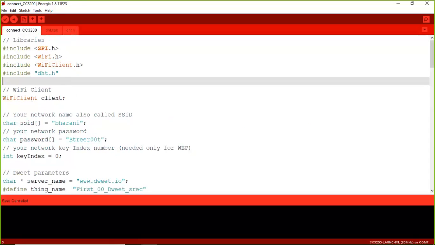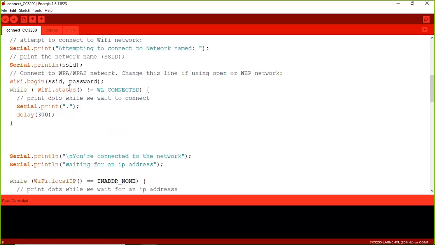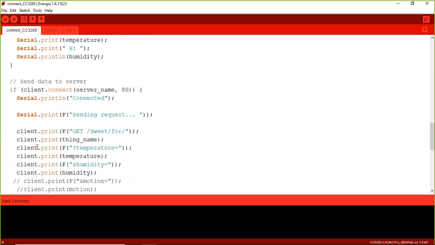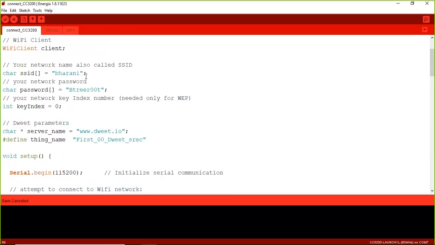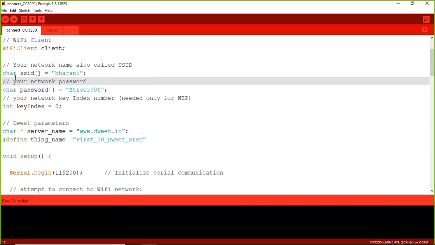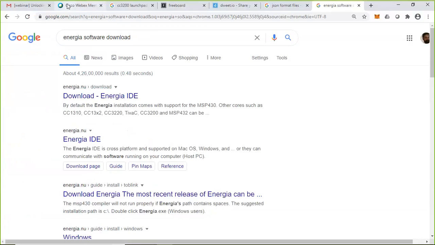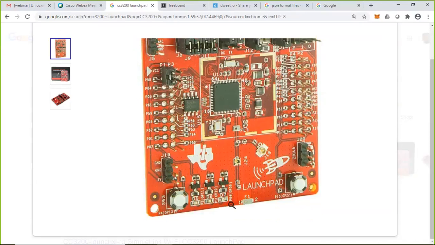And WiFiClient. First we need to create a Wi-Fi client by using the WiFiClient class. For the class, we have created a client object, and through this client only we are going to invoke communication to Dweet.io. I will go through it step by step. These initialization items are done outside the functions, because these are all variables. Next, as you know, this board, for example, yeah, this is the board we are going to use. This is a LaunchPad.